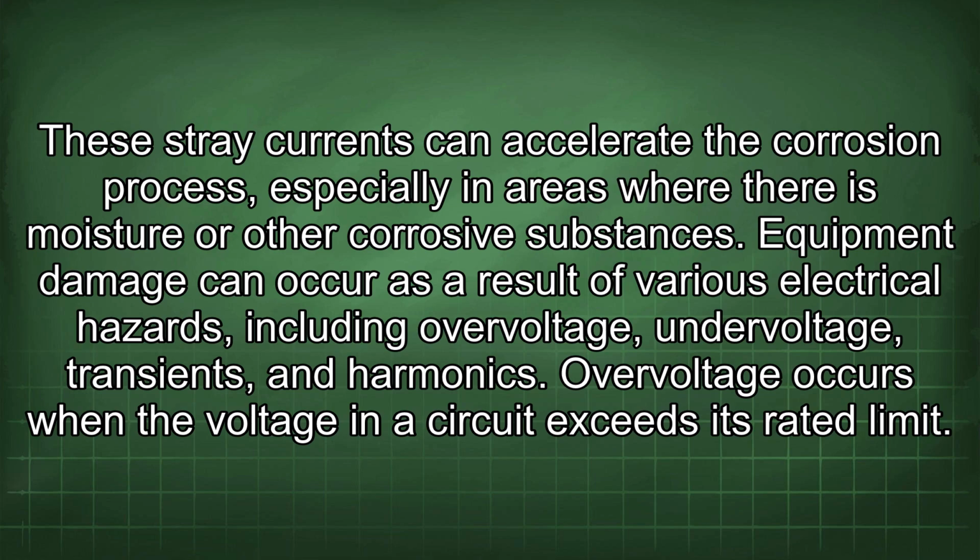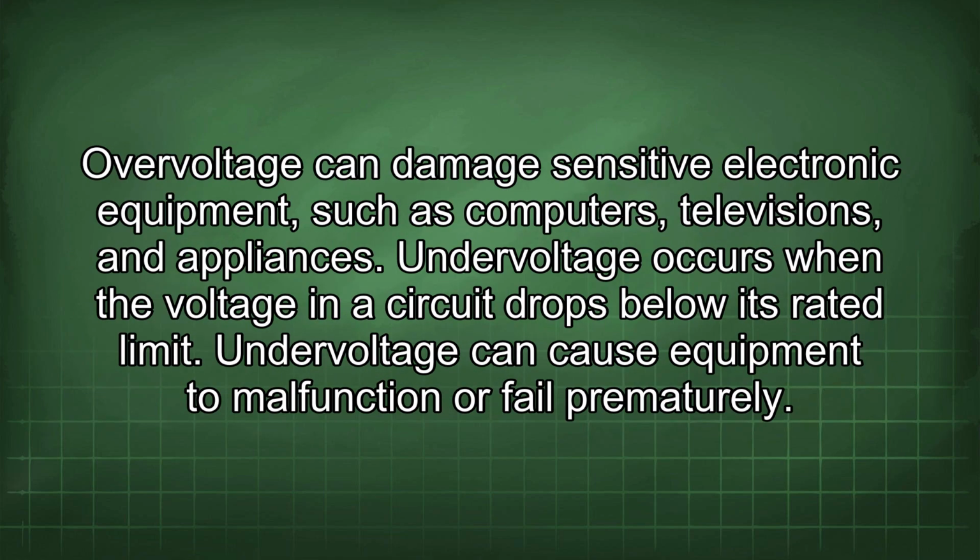Equipment damage can occur as a result of various electrical hazards, including overvoltage, undervoltage, transients, and harmonics. Overvoltage occurs when the voltage in a circuit exceeds its rated limit. Overvoltage can damage sensitive electronic equipment such as computers, televisions, and appliances. Undervoltage occurs when the voltage in a circuit drops below its rated limit. Undervoltage can cause equipment to malfunction or fail prematurely.